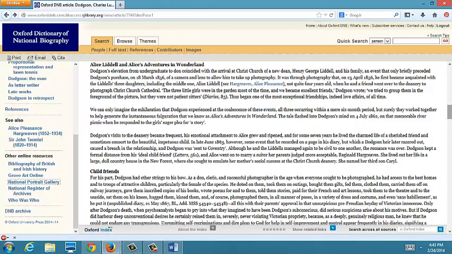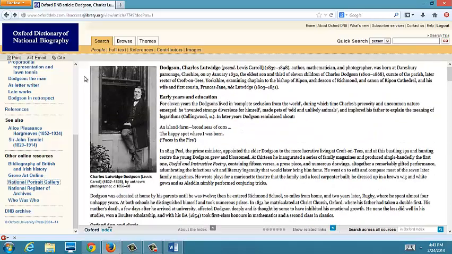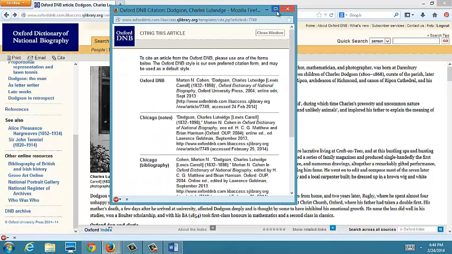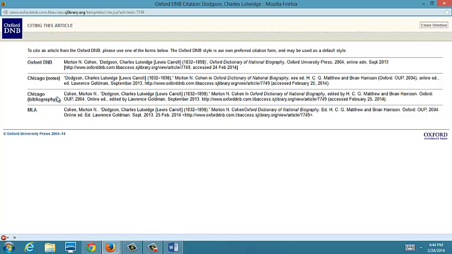The interesting thing about this database also is you can print articles, you can email articles, and you can cite articles right from the click of this button. It has the full citation right here in Chicago and MLA. I would take these with a grain of salt. It's always good to know how to cite your own resources. You can't always depend on that these are correct. So you can copy and paste and then compare it to an MLA guidebook or website.